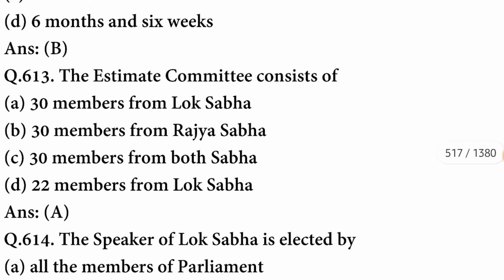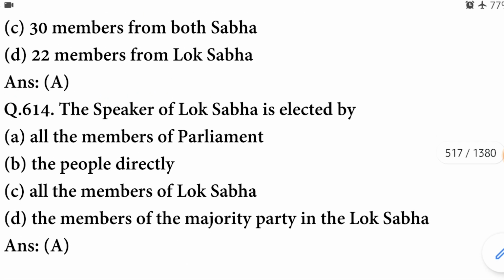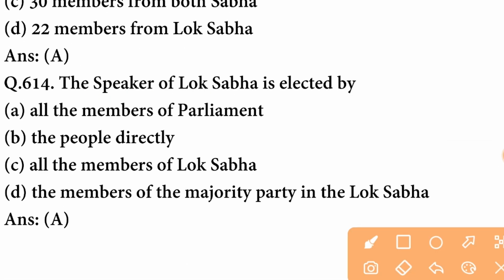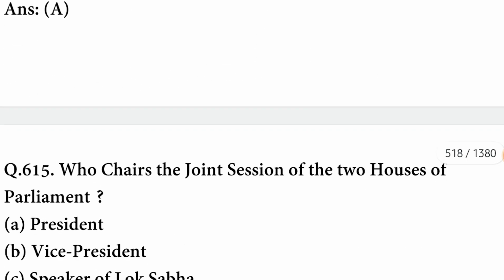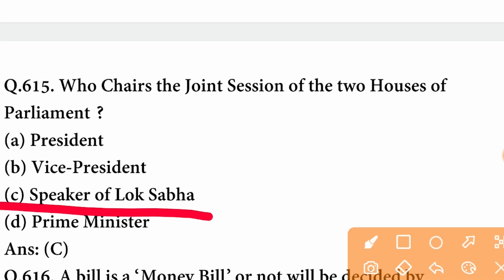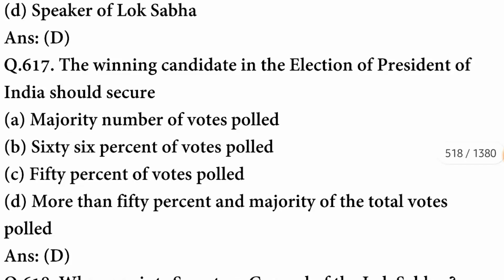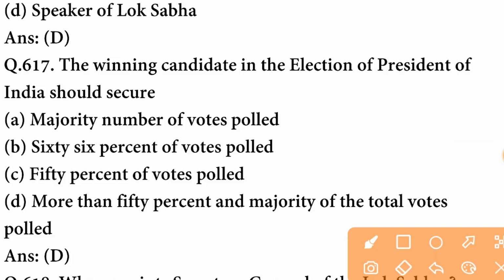The Estimates Committee consists of 30 members from Lok Sabha. A option is correct. The Speaker of Lok Sabha is elected by all the members of Parliament. Who chairs the joint session of the two houses of Parliament? It is chaired by the Speaker of Lok Sabha. Now, whether a bill is a money bill or not will be decided by the Speaker of Lok Sabha. The winning candidate in the election of President of India should secure more than 50% and majority of the total